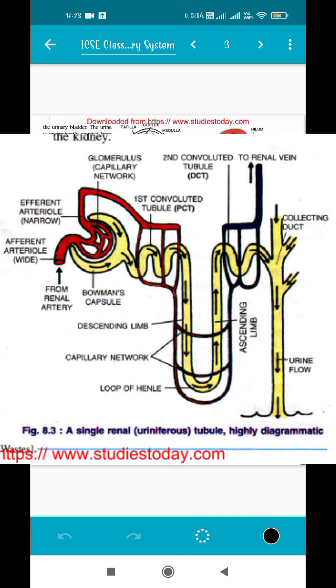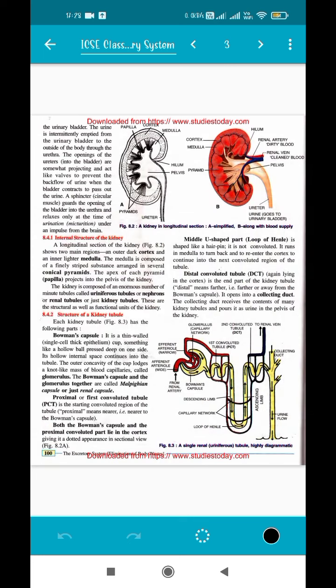Next is the distal convoluted tubule. The distal convoluted tubule also lies in the cortex. So in the medulla region only one part lies, which is the loop of Henle. Very important. It is the part farthest away from the Bowman's capsule, and from here we get our collecting duct. The urine will pass through the entire tube and undergo a lot of processes, removal and addition of substances. That is part of the class 11 syllabus. Then it will open into the collecting duct, where the urine is collected, and from there the urine will move to the ureter.